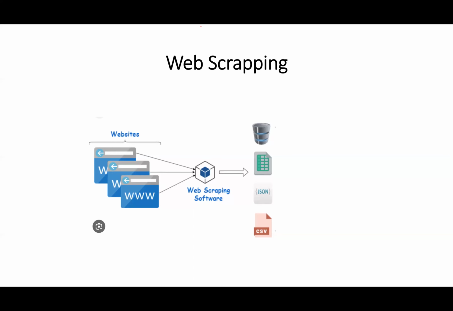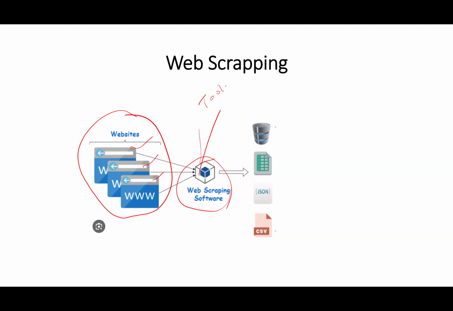So what we discussed is this: web scraping is basically collecting the content or data from different competitor websites. Here we have different websites, right? This is nothing but a tool, a web scraping tool or a script. It can be a tool or a script. Script means a small program written in Python.